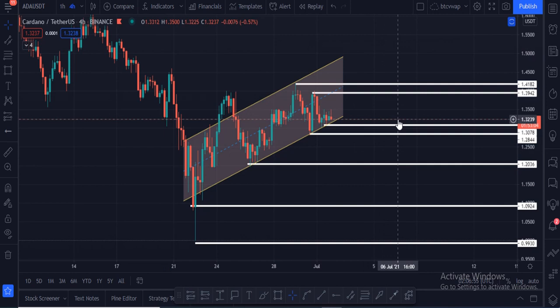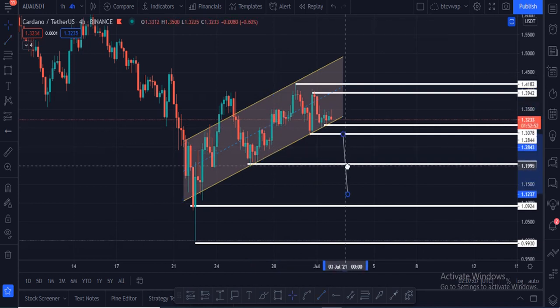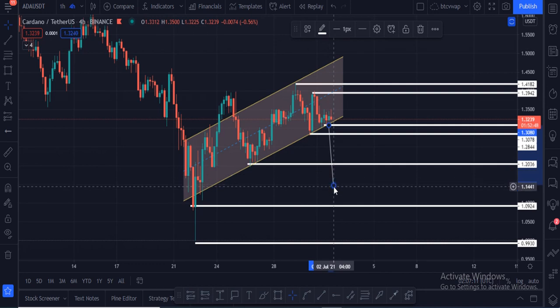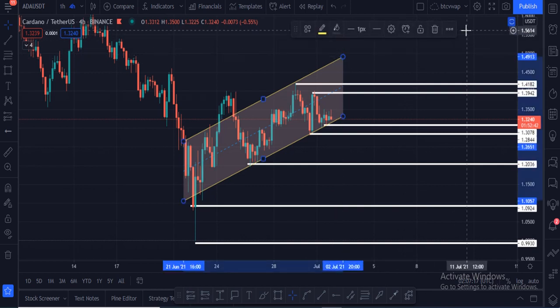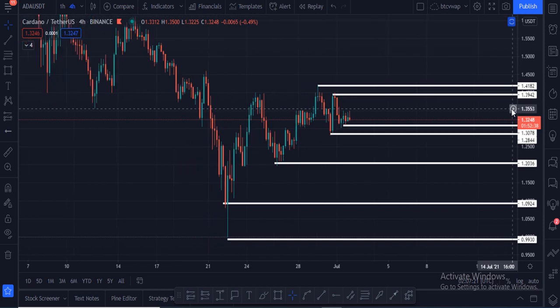Cardano is in this rising channel. If in any case Cardano breaks this rising channel towards the downside, it can go further down. Let me show you the targets. It can go down to hit this zone, $1.40 or $1.15 you can say. But I have to remove this and show another very important thing.